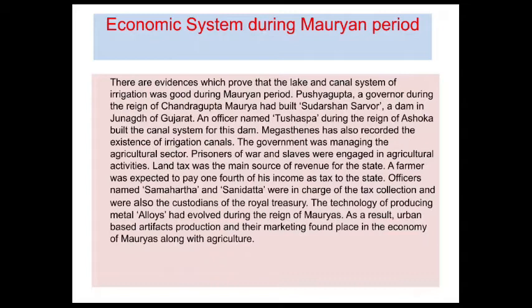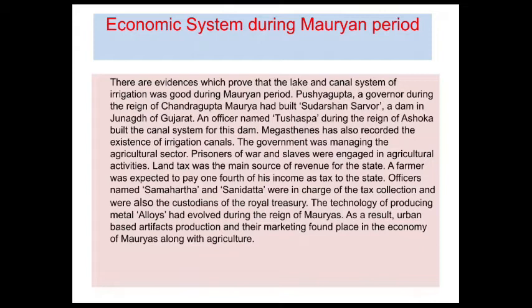So children, first we understand that in Mauryan time, the main occupation of all the people was agriculture. That's why they constructed many lakes and canals and concentrated on irrigation facilities also. The government was managing the agricultural sector. Prisoners of war and slaves were engaged in agricultural activities.